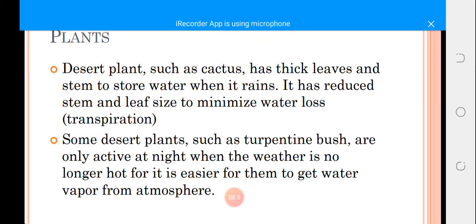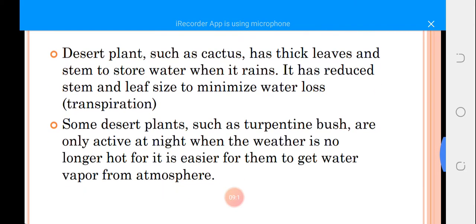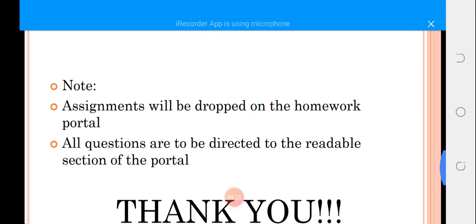There's one plant called the turpentine bush. This kind of plant is not always active. They are only active at night. They are not active during the day. When something is active at night, it is called nocturnal, and when it is active in the day and not active at night, it is called diurnal. So these are the kind of plants they are talking about. Those are the adaptive features of these plants.